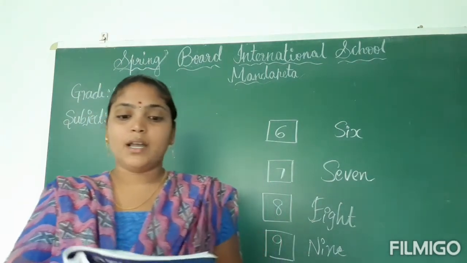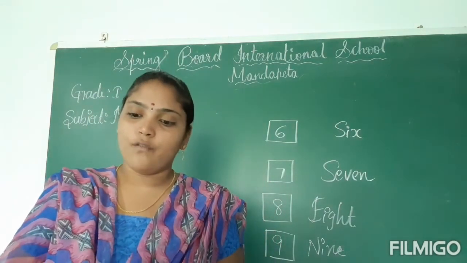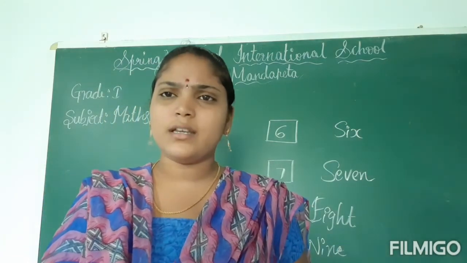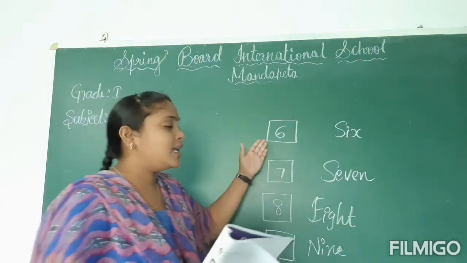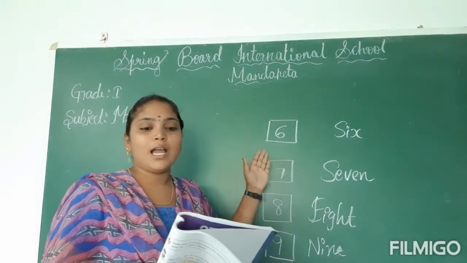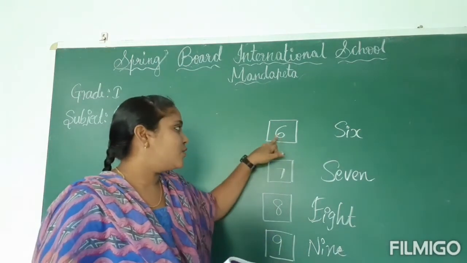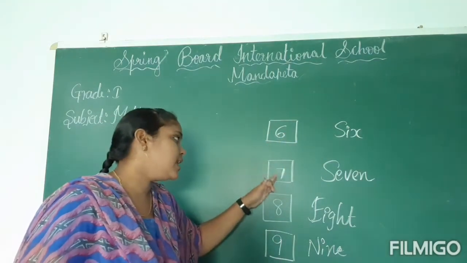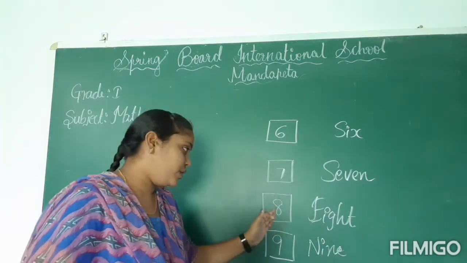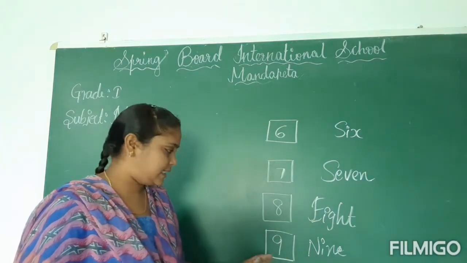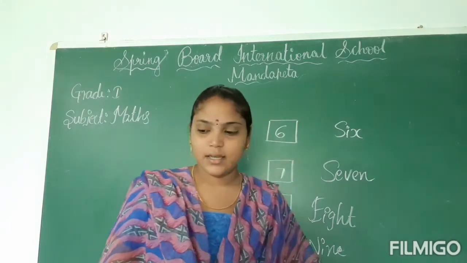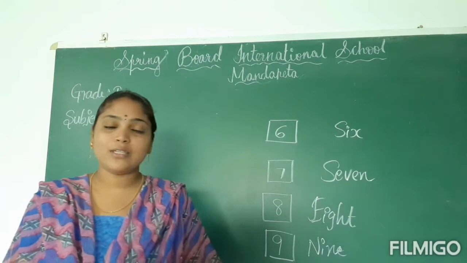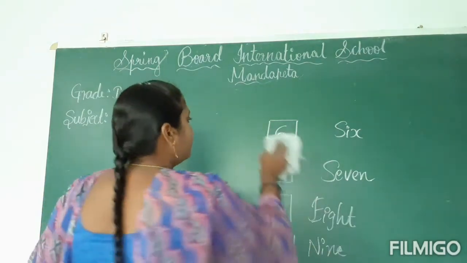So every number looks different, has its own value and also a name for itself. Is it correct or wrong, children? Yes. Every number has its own value and name for itself. So we read this number as 6, and we read this number as 7, and we read this number as 8. Okay, like that. Next, create an animal using any number of your choice between 1 to 9.